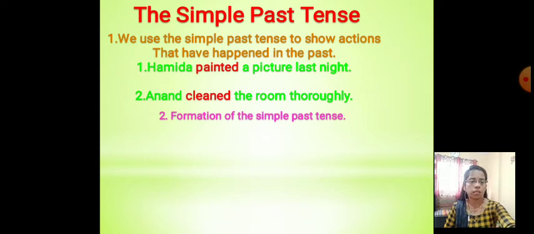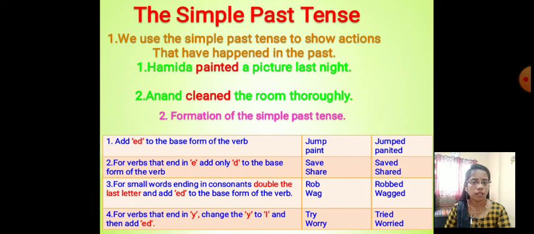Formation of the simple past tense. See, first one, add ed to the base form of the verb. It means when we write the verb in the sentence, we have to join the ed. Jump, jumped. Paint, painted. For second one, for verbs that end in e, add only d to the base form of the verb. It means if the word ends with e, we just join the d, like save, saved, share, shared.